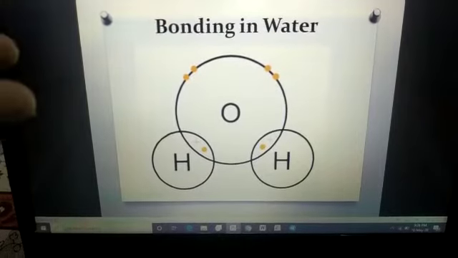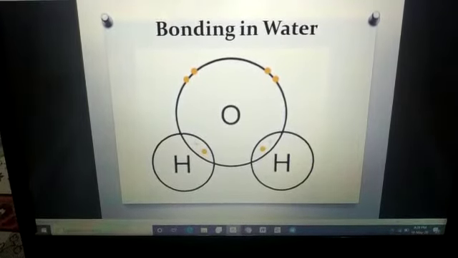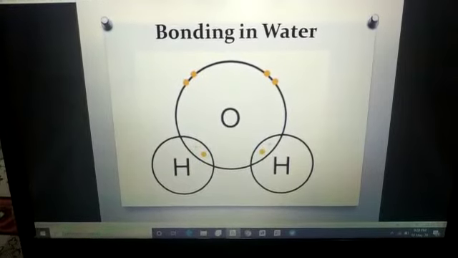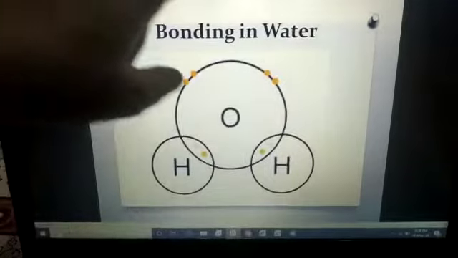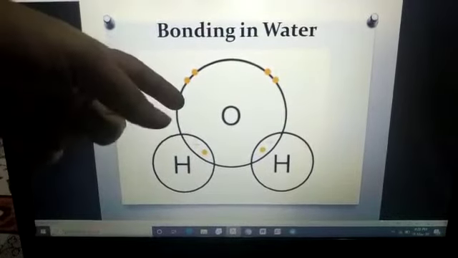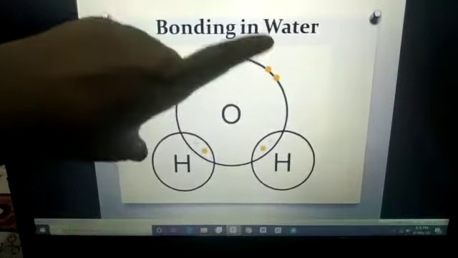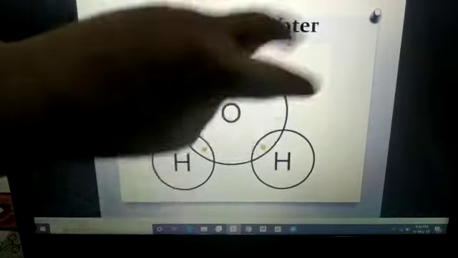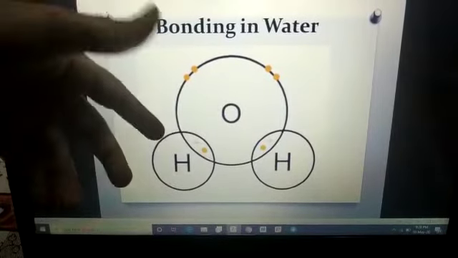How these compounds are formed by sharing or by giving and taking. Earlier we have discussed two examples of giving and taking, and here I am discussing the example of sharing. Okay, students, with the explanation of these three examples, it is also clear how ions are formed.